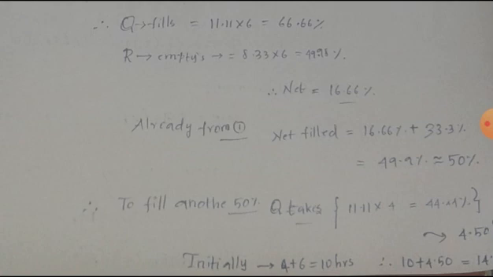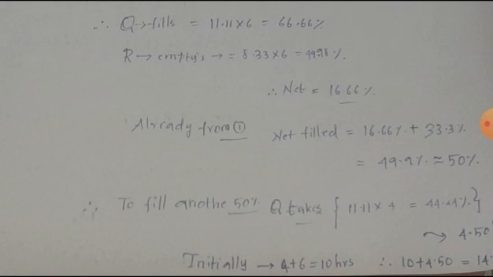Remaining 50 percentage, therefore 1 hour we know is 11.11 percentage, multiply by 4 we get 44.44 percentage, and the remaining 4.55 means half an hour will be taken.